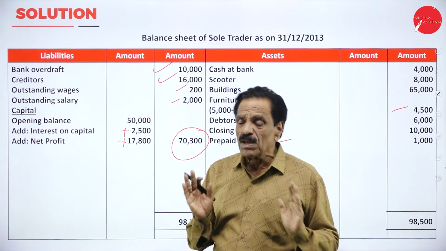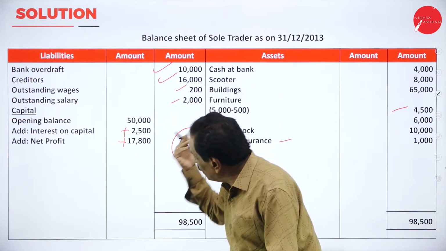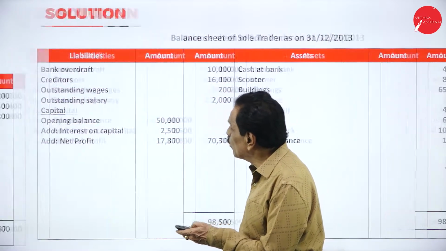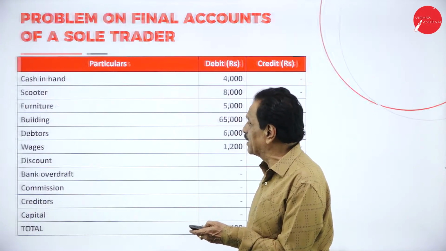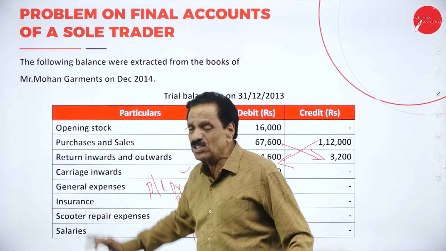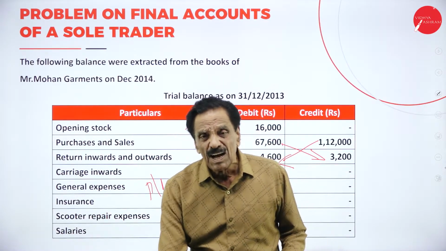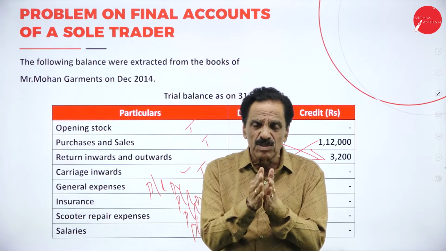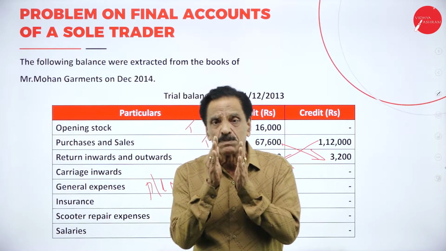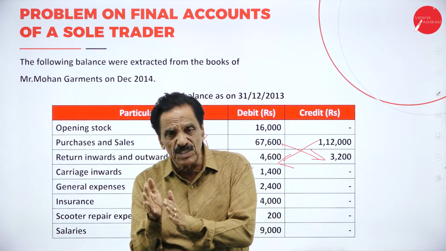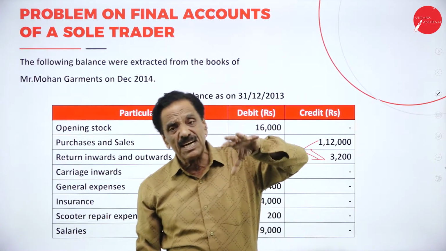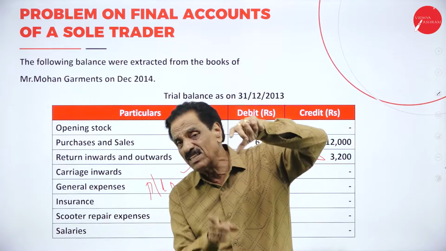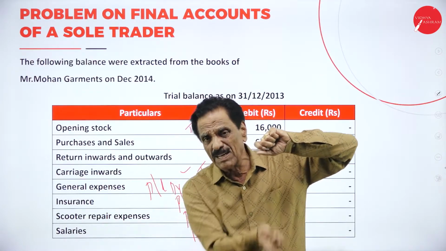This is the value. But before conclusion, we have to go through the trial balance once again, how it will be affected. I will explain. The trial balance is given. The trial balance is prepared with the help of the ledger. The ledger is prepared with the help of the journal entry. Journal entry to ledger, ledger to trial balance, to final account.